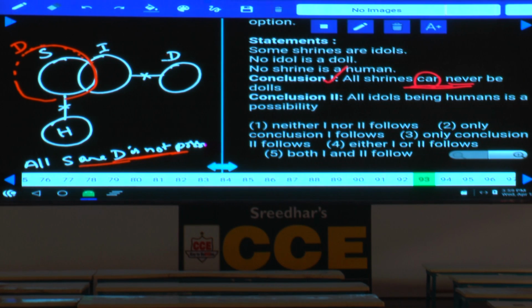Okay? And coming to the second. All idols are humans is a possibility. Now in order to make this one true, your diagram of humans should be like this. All idols are humans. Then can you draw humans like this? If you draw human like this, then no shrine is human will become false. Is it possible or not possible? It is not possible. Hence only conclusion 1 is true. Only conclusion 1, that is given in choice 2. Hence question number 93, it is choice 2.